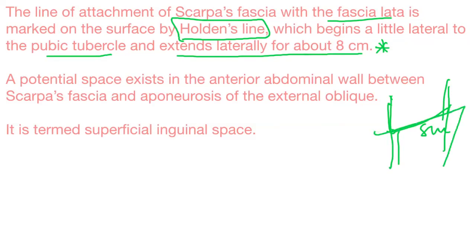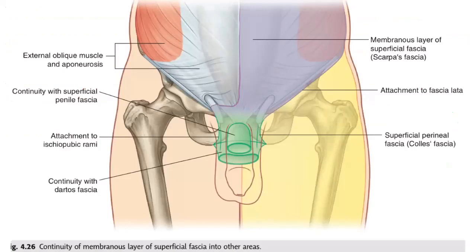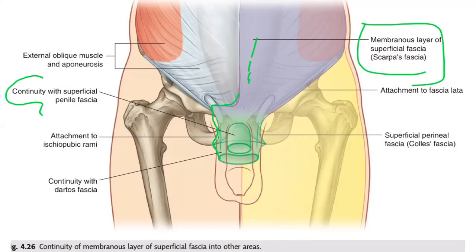A potential space exists in the anterior abdominal wall between Scarpa's fascia and the aponeurosis of the external oblique. It is termed the superficial inguinal space. We have already dealt with this. So you see, this is Scarpa's fascia, the blue covering. It is continuous with the superficial penile fascia, right?